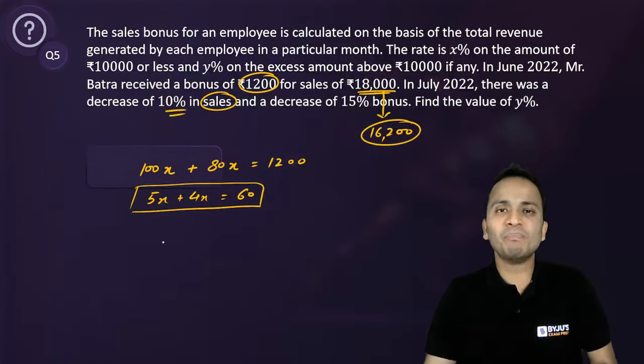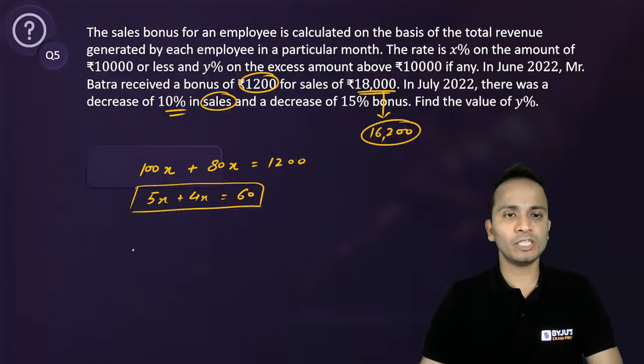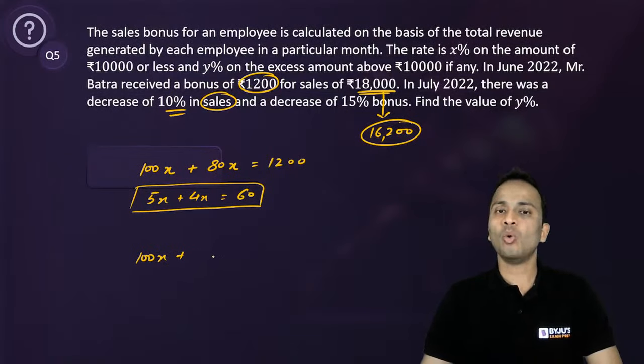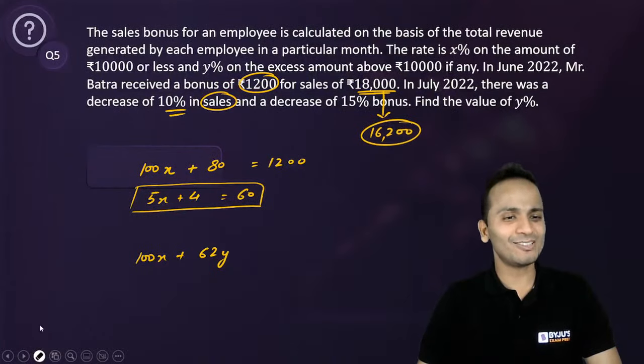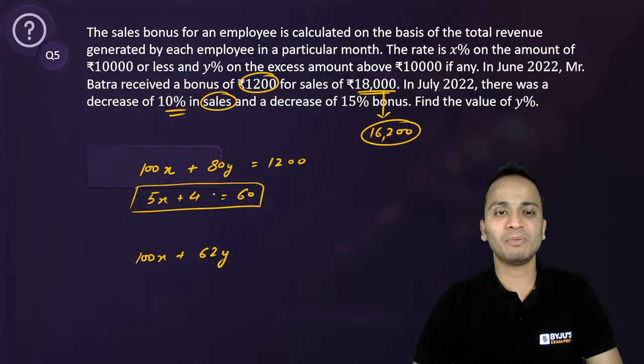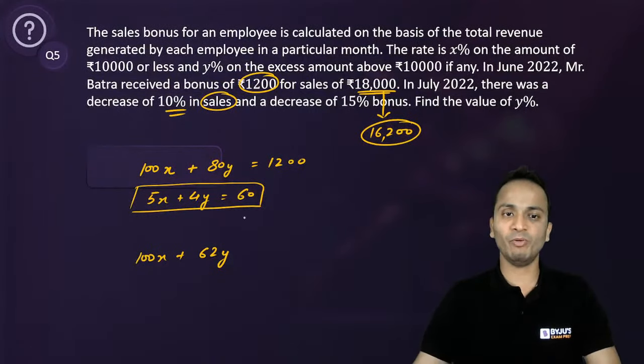Let us calculate the bonus on this. So X% of 10,000 will again be 100X plus Y% of 6,200, that will be 62Y. I'm sorry, मैंने एक छोटी सी मिस्टेक कर दी है. Yes, yes, yes. I saw that. तो जल्दी जल्दी में हो जाता है. ठीक है, ये तो बाद में rectify हो सकता है. So it will be y.